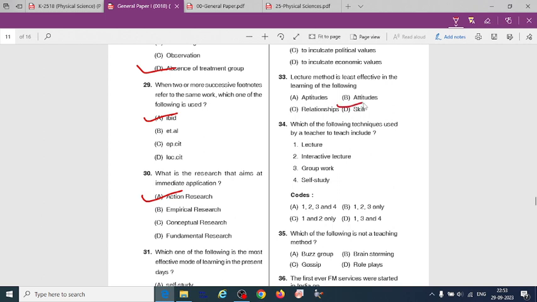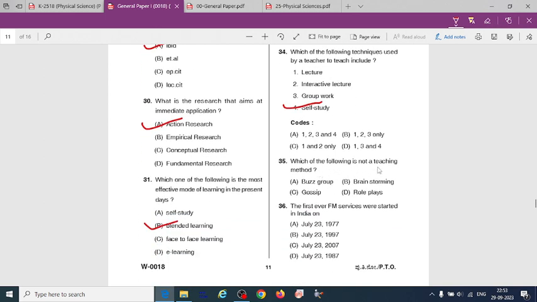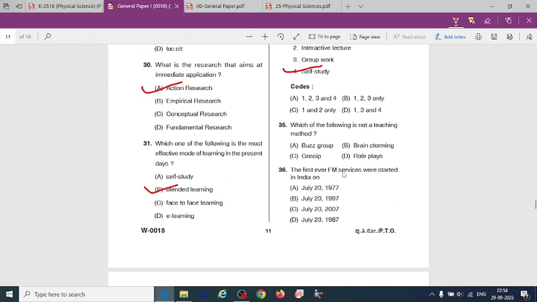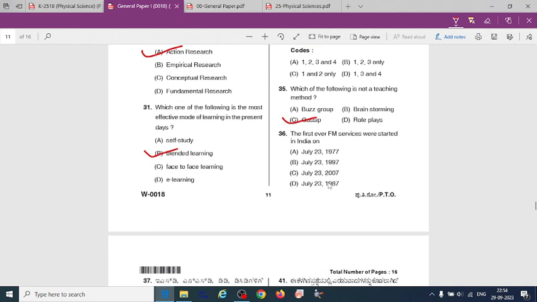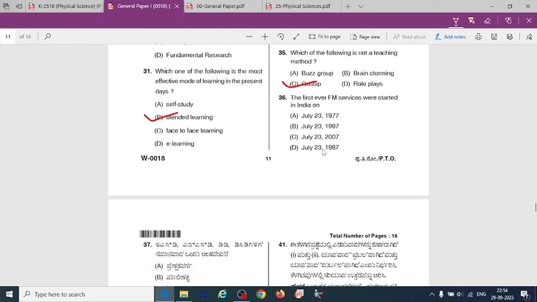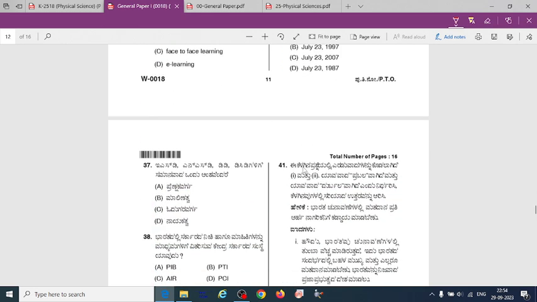Option D, skill. Which of the following techniques used by a teacher to teach include 34, option B, self-study. Which of the following is not a teaching method? That is C, gossip. When was the first FM service started in India? Option A, July 23, 1977.